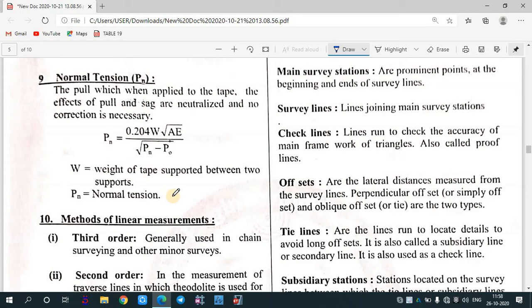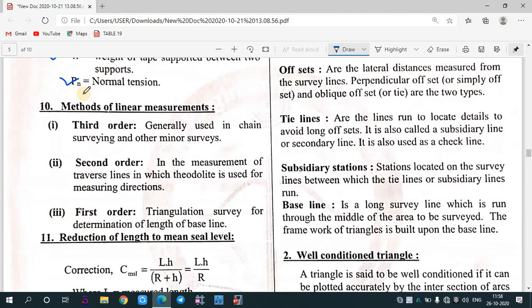Okay, after that, normal tension: the pull which when applied to the tape, the effect of the pull and the sag are neutralized and no correction is necessary. So what it is saying is that when you apply a pull to a tape, the pull and the sag are neutralized. So the necessary correction which is required is Pn equals to what? 0.204 W under root of AE by under root of Pn minus P0. Okay, where W is the weight of the tape supported between two supports, Pn is the normal tension. Okay, after that,